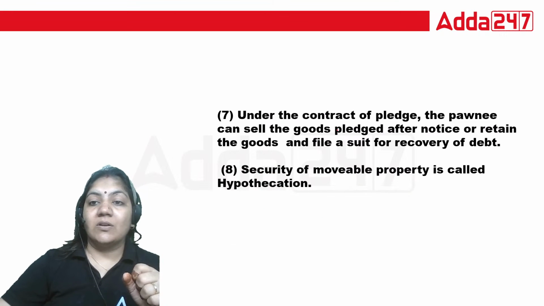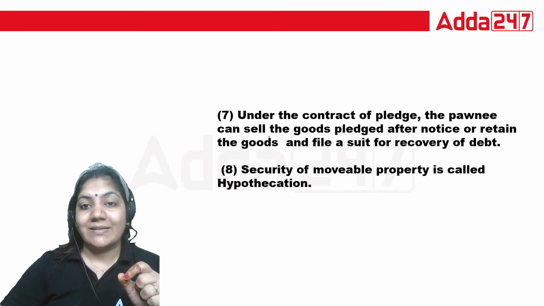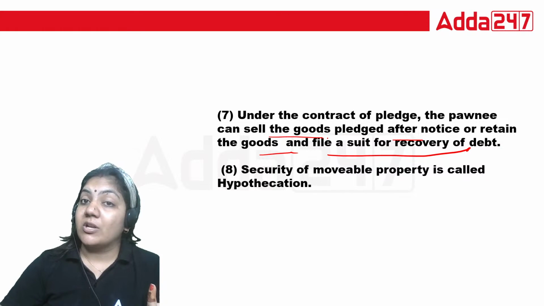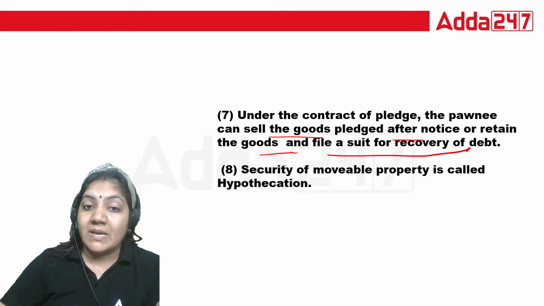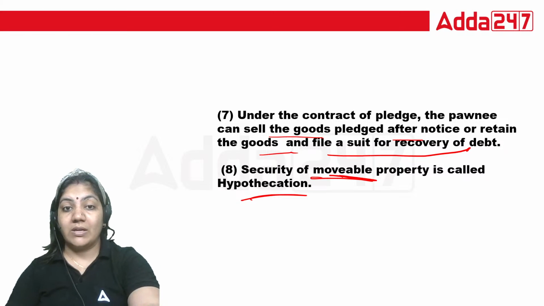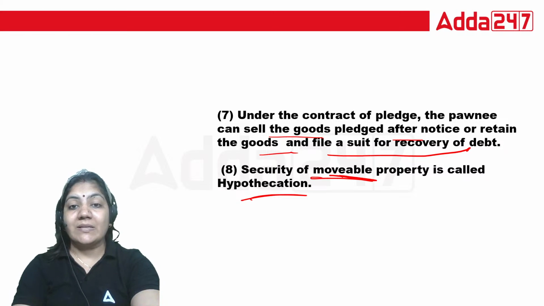Under the contract of pledge, the pawnee can sell the goods after notice, or retain the goods and file a suit for recovery of debt if the pawnor is not able to pay the money. Exactly. Security of movable property is called hypothecation.